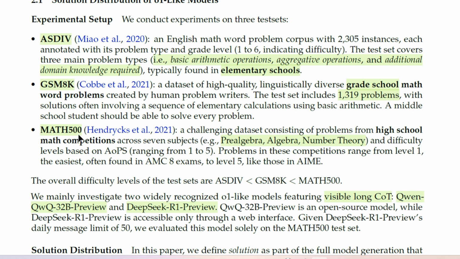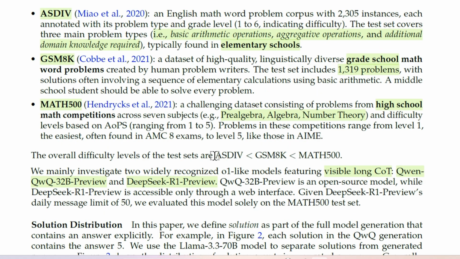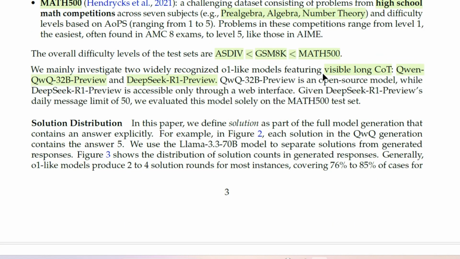And MATH 500 is a pretty good, challenging data set of high school math competition problems, consisting of 7 subjects: pre-algebra, algebra, number theory, and so on, and there is a difficulty range. Now you can see that the difficulty range goes like this. They have investigated 2 language models, O1-like models. They were able to get their hands on QwQ, Qwen QwQ 32 billion preview, and DeepSeek R1 preview.